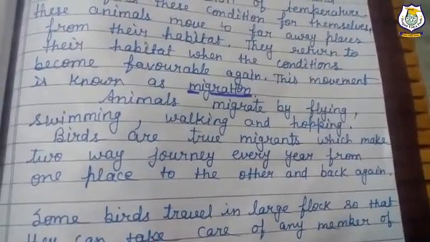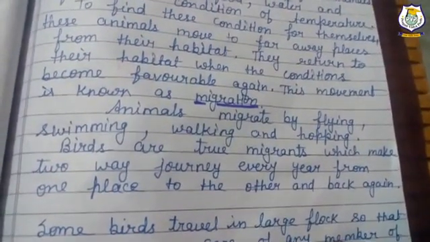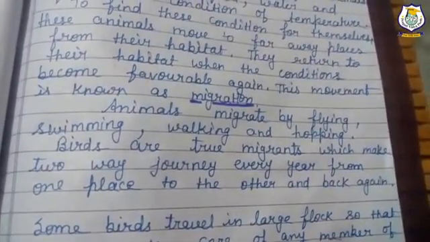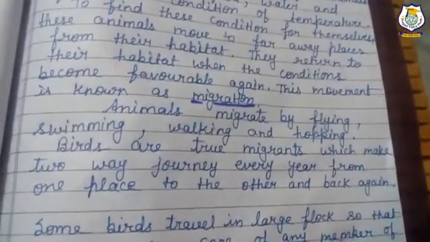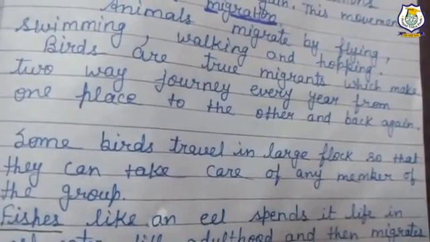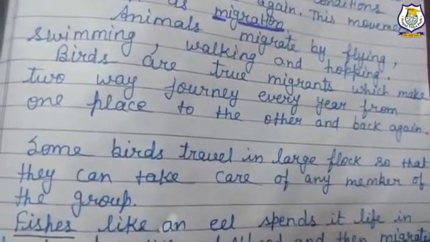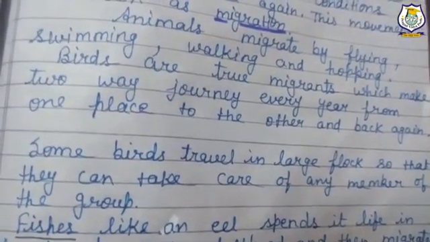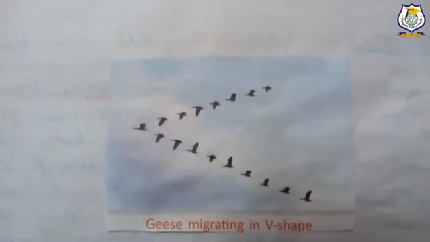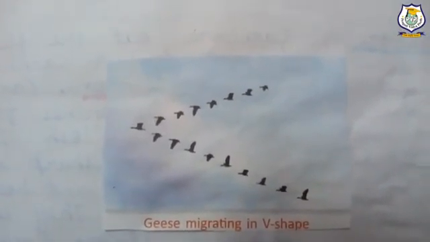Birds are true migrants which make a two-way journey every year from one place to the other and back again. Some birds travel in large flocks so that they can take care of any members of the group. Geese fly in noisy V-shaped groups. Some birds may migrate alone.